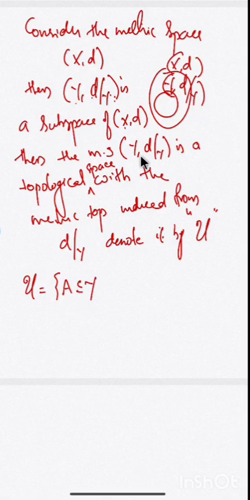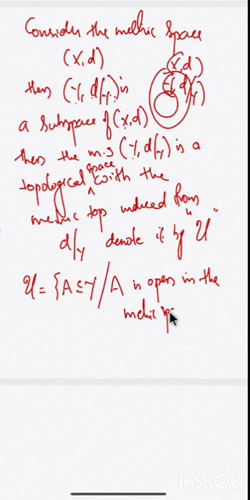Correct? Because U is a topology on Y, therefore U contains subsets of Y, not subsets of X. Okay, not all subsets of X. We are considering only subsets of Y. So A subset of Y such that, because it came from the metric D restricted to Y, A is open in the metric space Y, D restricted to Y.